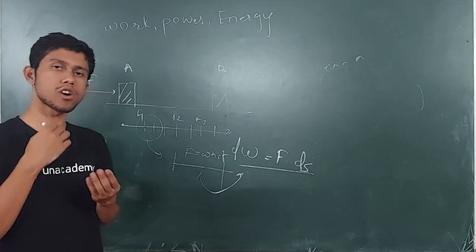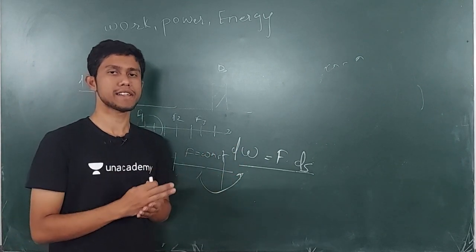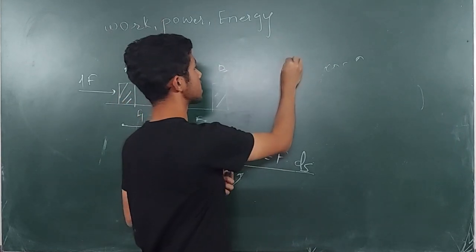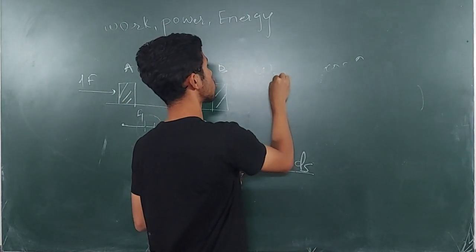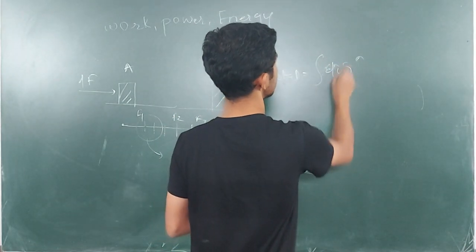So I can in a similar way find out the works of all such parts. When I've got the work of all such parts, then I can add them in a simple way. I can integrate it. So next I'll integrate all such works, dW, and I'll get the total work.